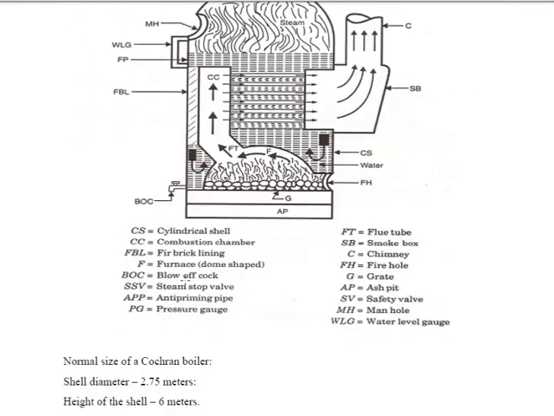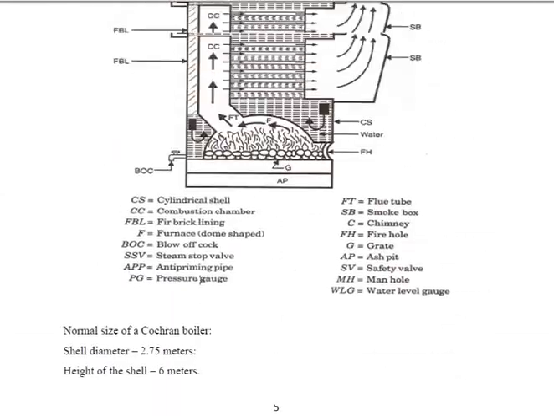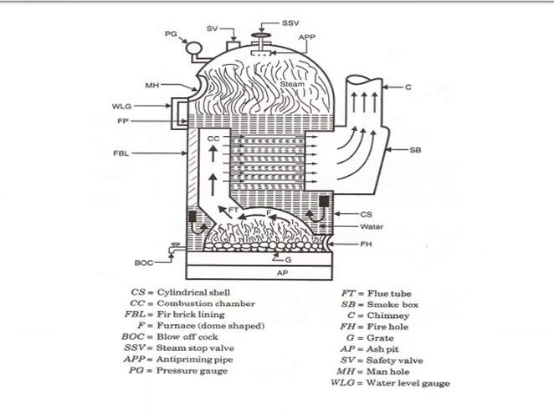And coming to the diagram, these are all the essential components that we discussed in the previous session. From the top I am explaining: SV, the steam stop valve, and PG, the pressure gauge. The stop valve is used to regulate the flow of steam. PG, the pressure gauge, is used to check the pressure acting inside the boiler shell, the combustion chamber, and the fire tubes.